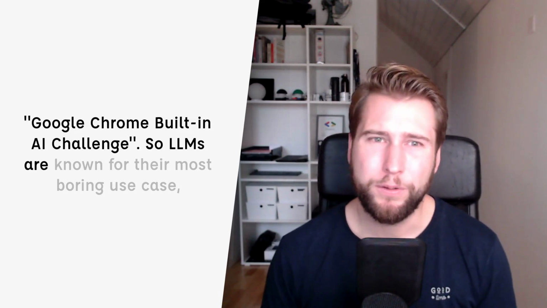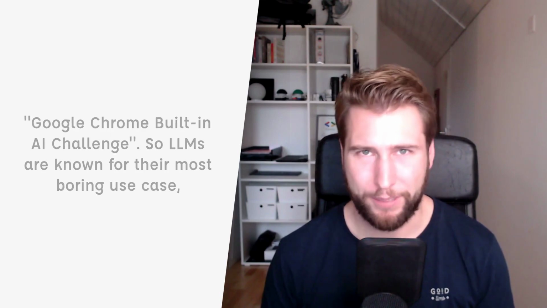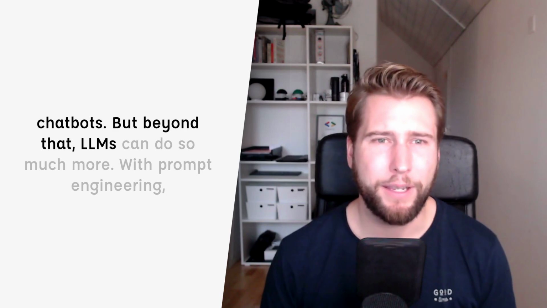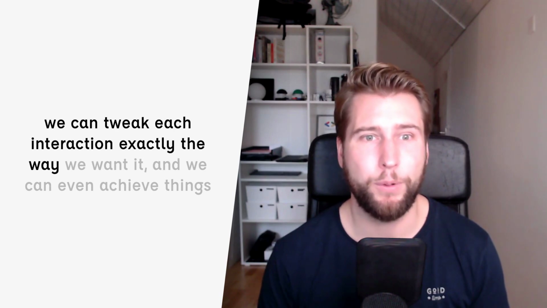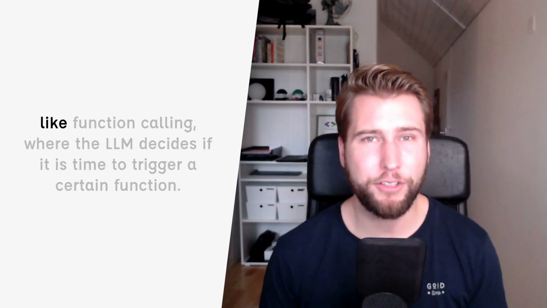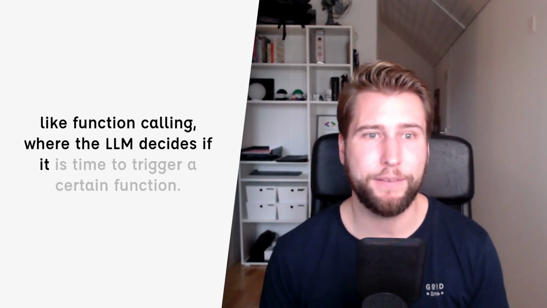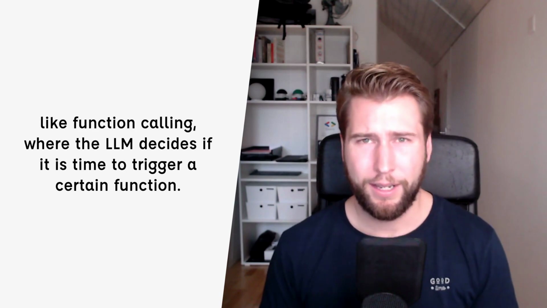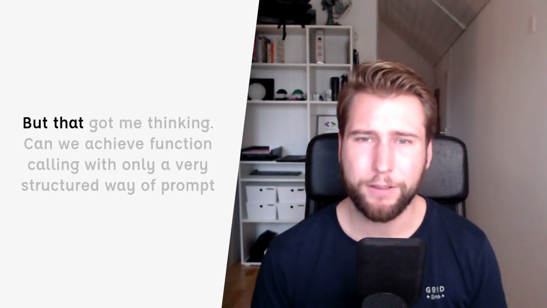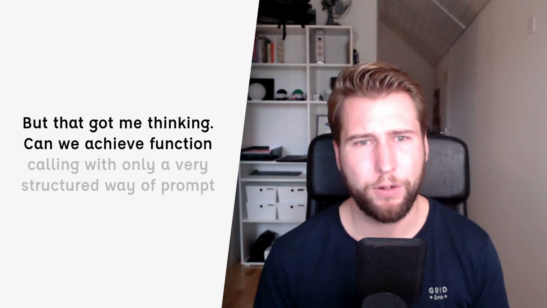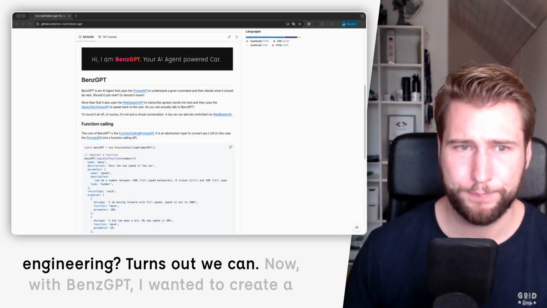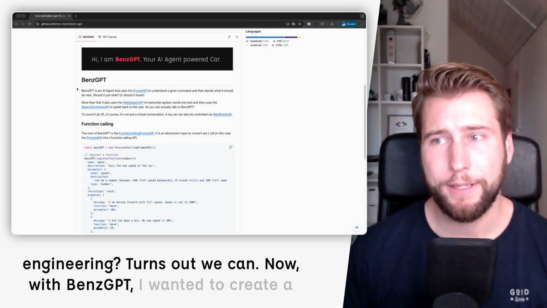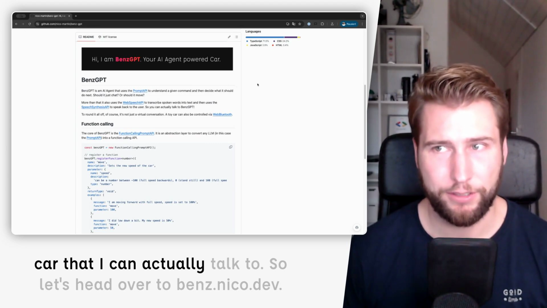LLMs are known for their most boring use case, chatbots. But beyond that, LLMs can do so much more. With prompt engineering, we can tweak each interaction exactly the way we want it, and we can even achieve things like function calling, where the LLM decides if it is time to trigger a certain function. Unfortunately, the prompt API is not yet ready to do classic function calling. But that got me thinking. Can we achieve function calling with only a very structured way of prompt engineering? Turns out we can. Now, with BenzGPT, I wanted to create a car that I can actually talk to.